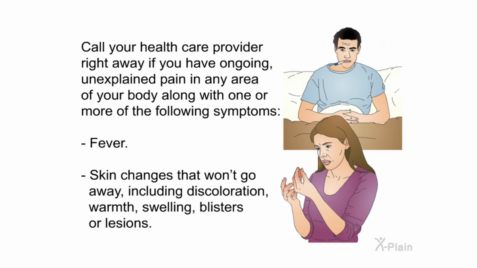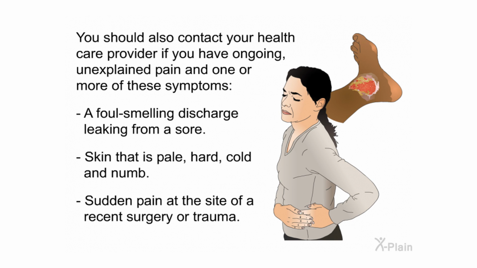Call your healthcare provider right away if you have ongoing, unexplained pain in any area of your body, along with one or more of the following symptoms. Fever, skin changes that won't go away, including discoloration, warmth, swelling, blisters, or lesions. You should also contact your healthcare provider if you have ongoing, unexplained pain and one or more of these symptoms. A foul-smelling discharge leaking from a sore. Skin that is pale, hard, cold, and numb. Sudden pain at the site of a recent surgery or trauma.